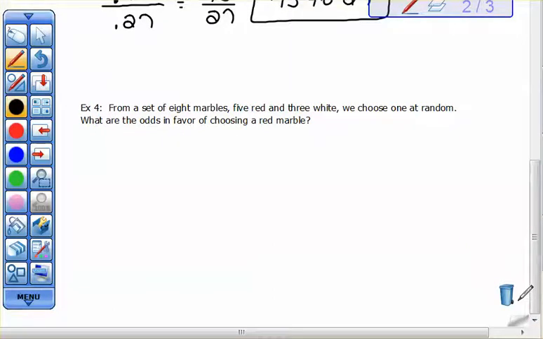Let's try one more of these, and then we're going to move into expected value. This one says from a set of 8 marbles, 5 red and 3 white, we choose 1 at random. What are the odds in favor of choosing a red marble? Okay, so let's talk about our 2 scenarios here. We have a red marble, and we would have a not red marble.